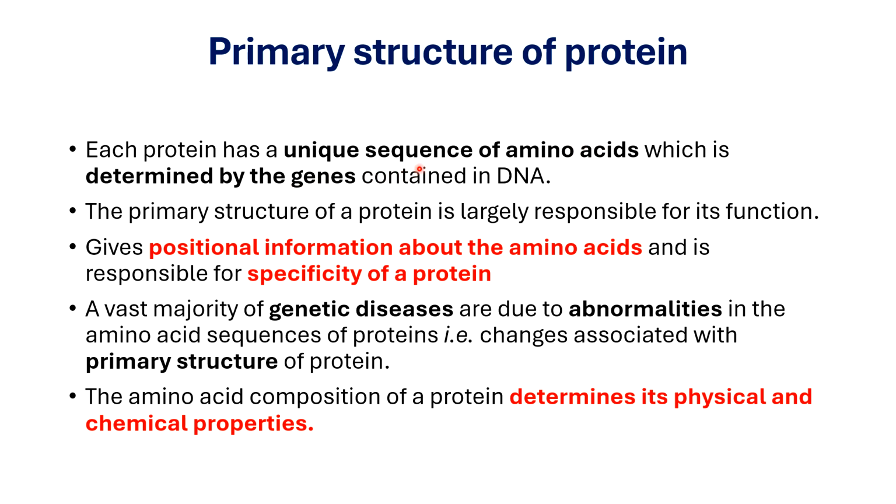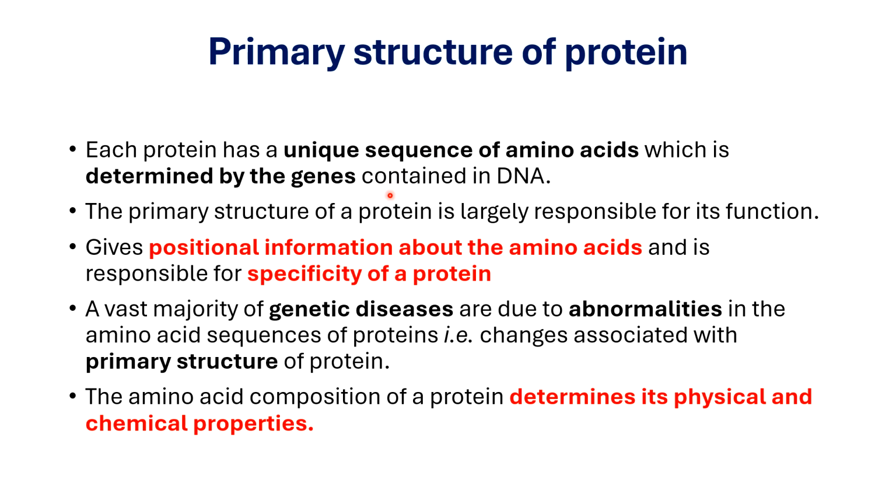DNA contains the genes and in the process of transcription they lead to the formation of mRNA. And during translation the linear sequence of amino acids, or the polypeptide chain, is formed, that is referred to as the primary structure of protein.